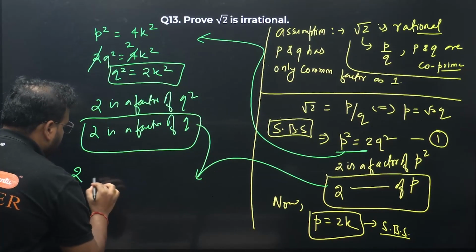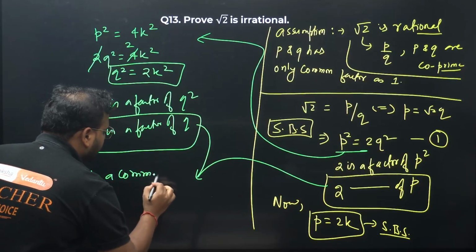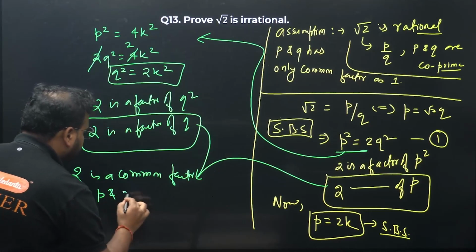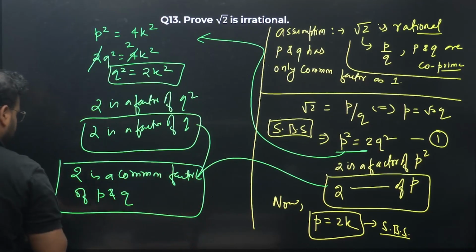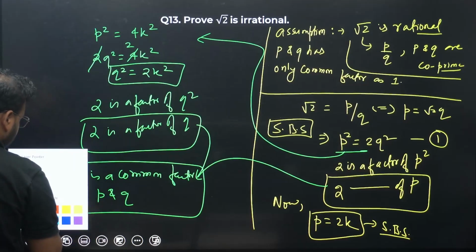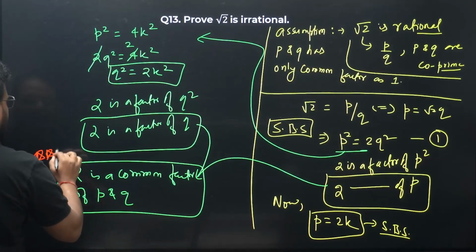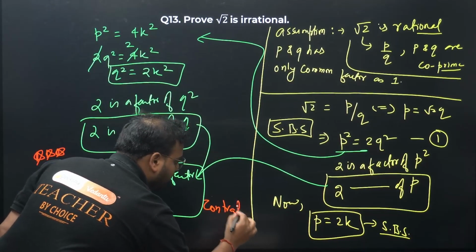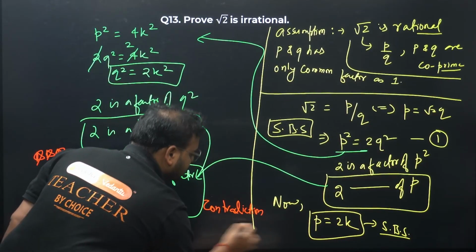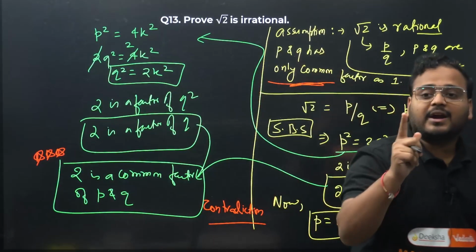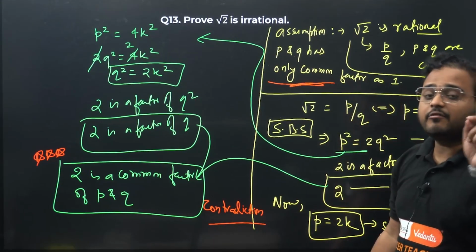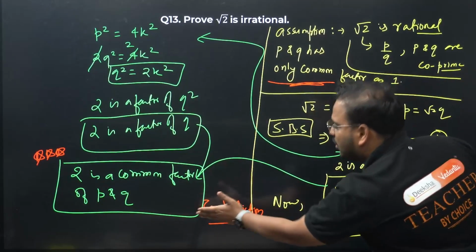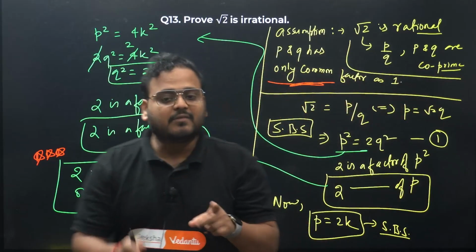It means 2 is a common factor of p and q. And this statement over here is very, very important. This is our most important line, also called contradiction. How can I say that? We assumed that there is only one common factor, which is 1. We started from only one common factor, which is 1, and we are reaching 2 is a common factor. It means either this is wrong or this is wrong. That's why we can say this is a contradiction.